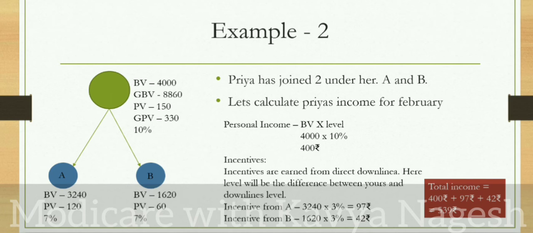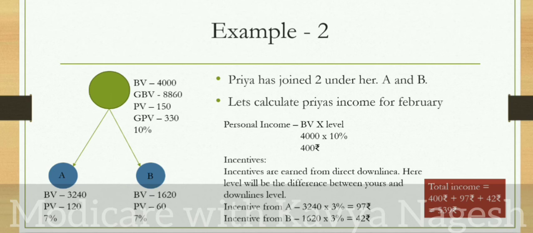And let's calculate her personal income. So personal income will be personal BV multiplied with the level where she is in. So she makes 4,000 multiplied with 10% now. So now it is 400 rupees. That is her personal income. And she gets incentives from her direct downlines also, but that will be the difference of levels.